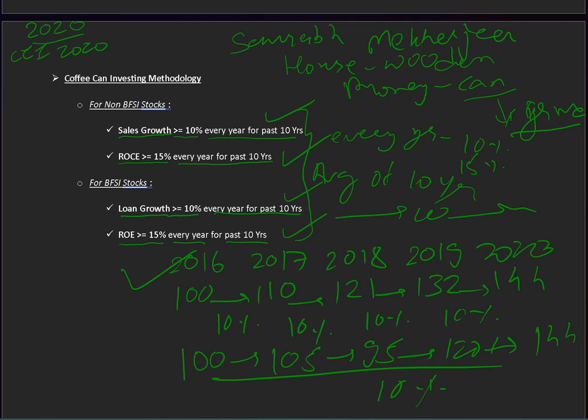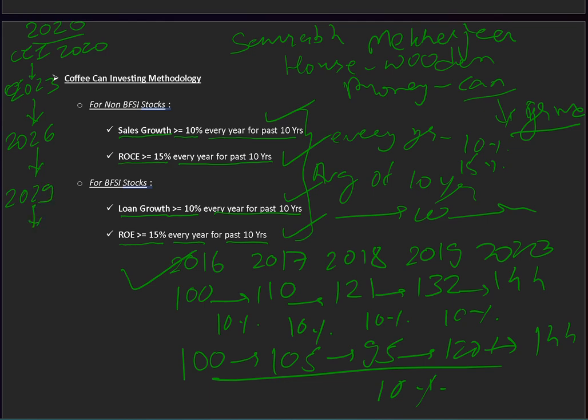So there is no point creating such portfolios every year. So I made one portfolio of selected stocks, CCI 2020. I again made it in 2023, a 3-year gap. Again I will make it in 2026, a 3-year gap. Again I will make it in 2029.